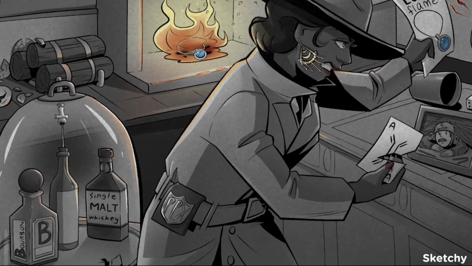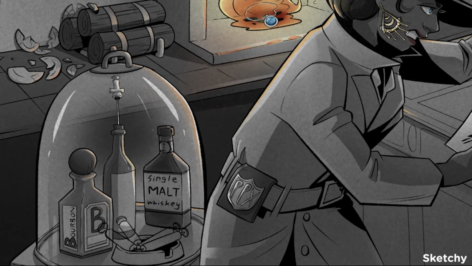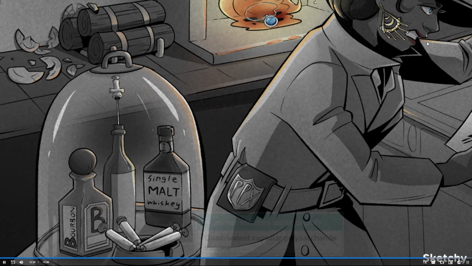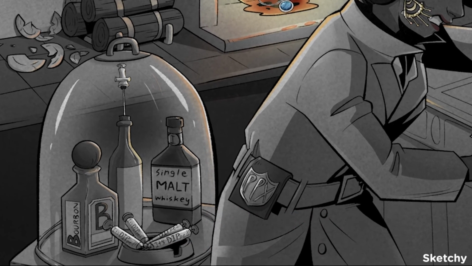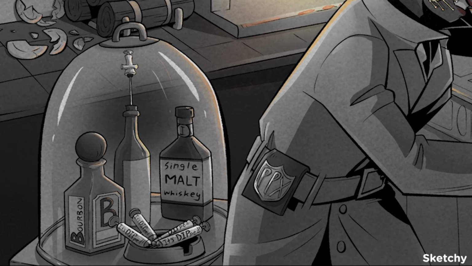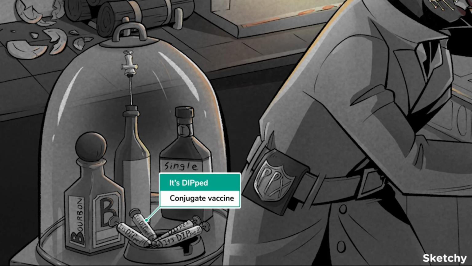Thankfully, we now have vaccines to prevent all important types of meningococcal infection, including serotype B. The quadrivalent vaccine, represented by these 4 syringe shooters in the liquor capsule, contains the capsular polysaccharides of 4 serotypes of meningococcus. The conjugated vaccine gives an extra boost to the immune system. In the conjugated vaccine, capsular antigens are linked to a carrier protein, the diphtheria toxoid. Yep, it's dipped to produce a stronger, longer-lasting immune response.